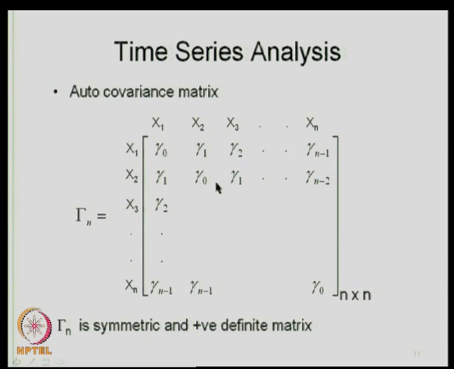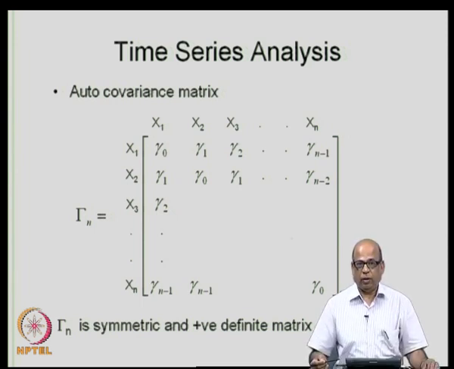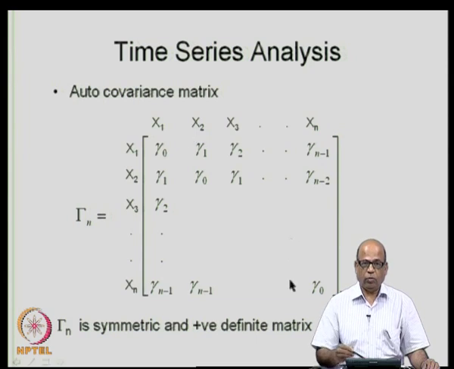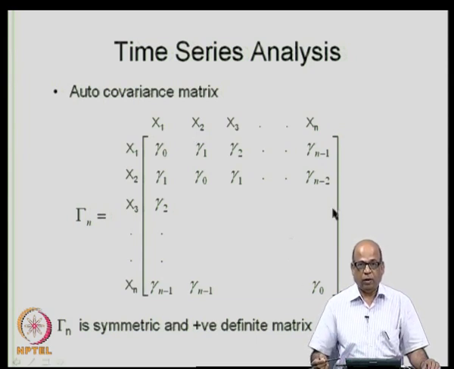This is the symmetric matrix. It is symmetric about the diagonal and it is also a positive definite matrix. It can be shown that the autocovariance matrix is also a positive definite matrix. What is a positive definite matrix? One definition of a positive definite matrix is that all the eigenvalues of the matrix are positive, then it is called a strictly positive definite matrix.